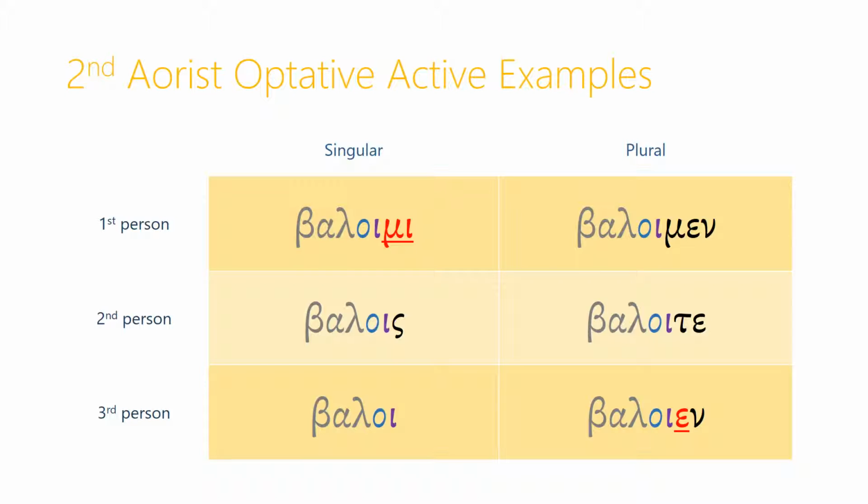And we also are still using the omicron connecting vowel that was typical of the present, not the alpha that's typical of the first aorist. If we keep those things in mind, we'll notice we're using, again, exactly the same personal endings as the present tense, and we get baloimi, balois, baloi, baloimen, baloite, and baloien.